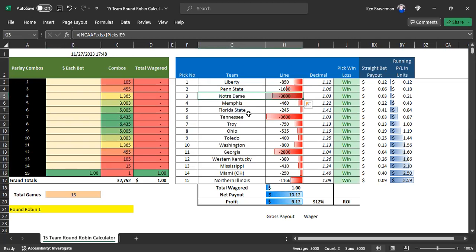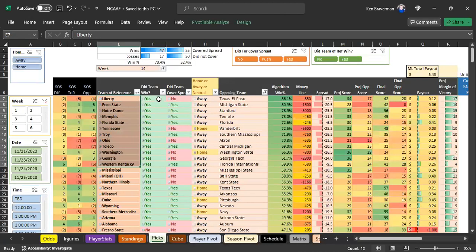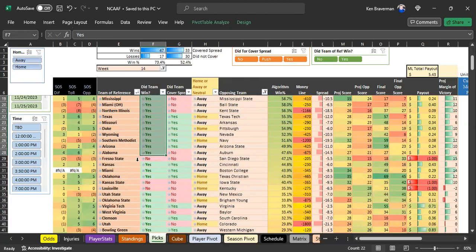A lot of these lines were awful, though, and I wouldn't recommend taking lines that are this bad. It usually doesn't pay hardly anything. But they won so much that you still made 9-1 on your money. Well, take a look at this, because we ended up winning the top 22 games on this list before Fresno State loses down here.